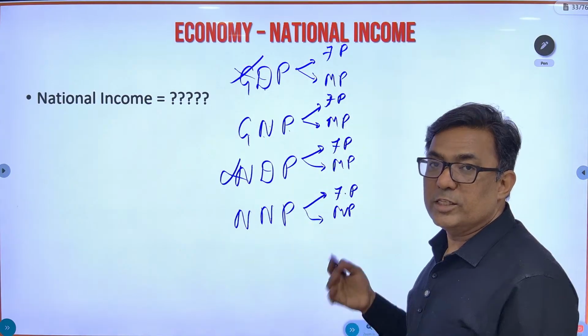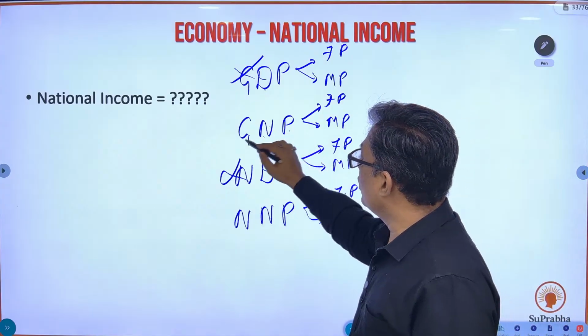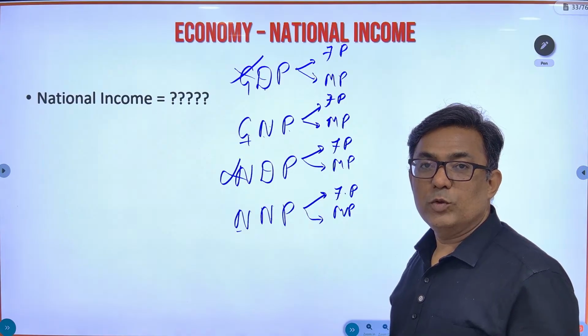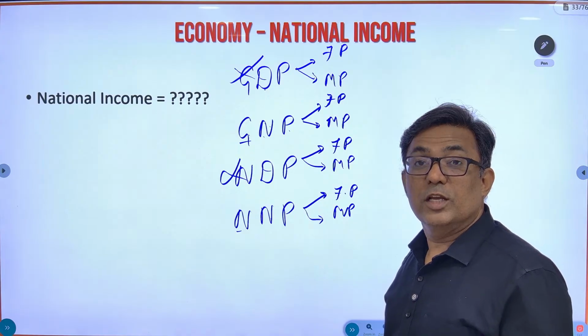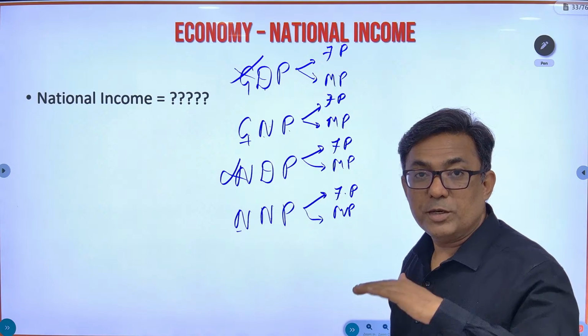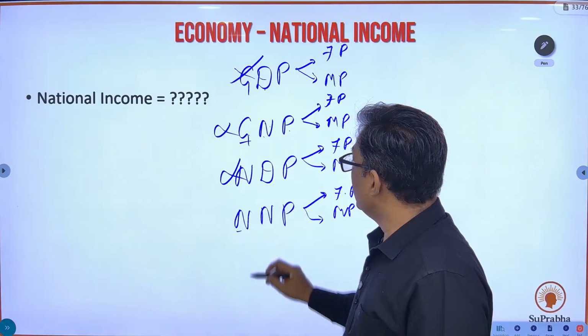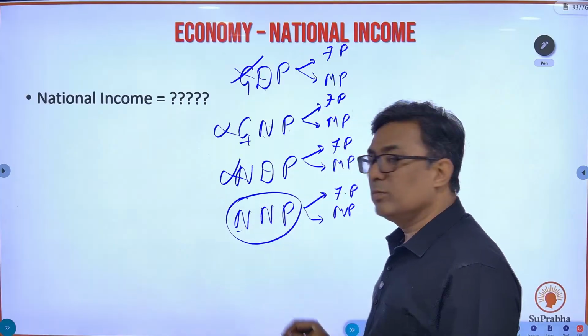Because it is not domestic, we are taking national. Now in national, what will you take, gross or net? You are going to go for the gross value or the net value. Which one is the real depiction? It's net, because net value you get after reducing the depreciation, you get the actual value. So you're not going to go for gross national product, you're going to go for net national product.